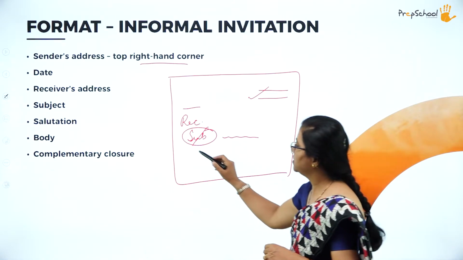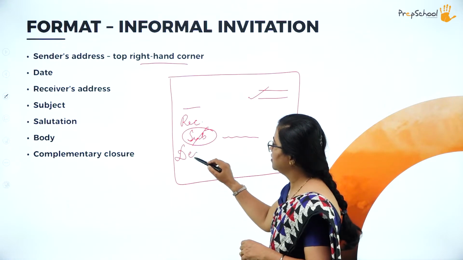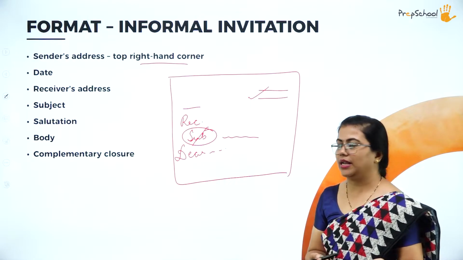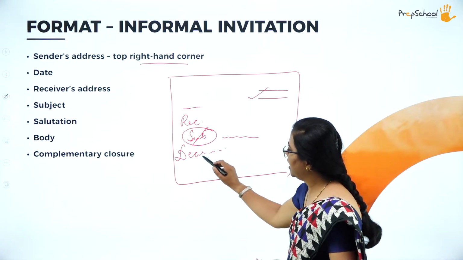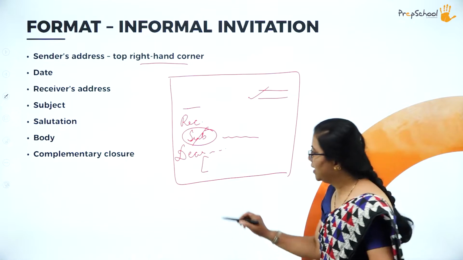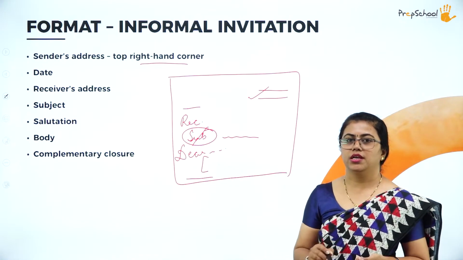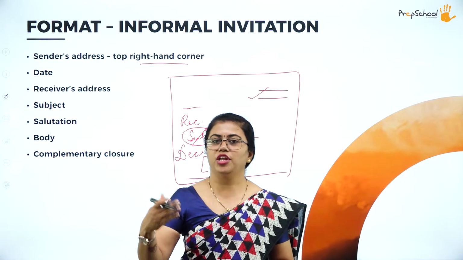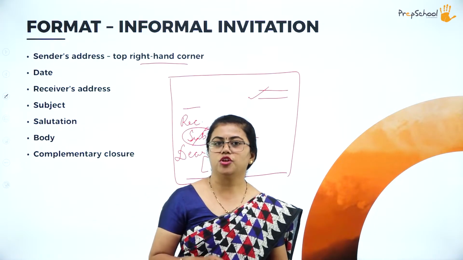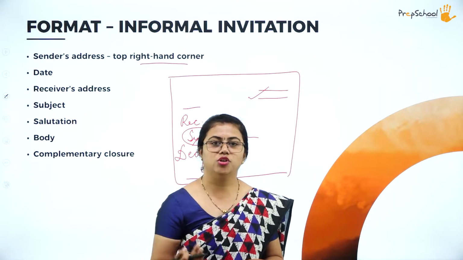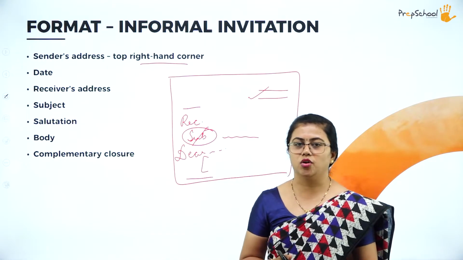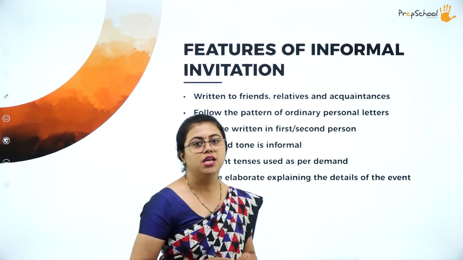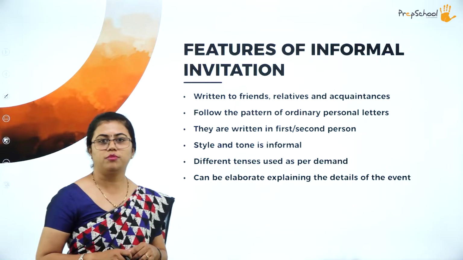Then comes the salutation: dear somebody, whoever you are talking about, dear papa, dear mummy, something like this. Then the actual content. Then comes the complimentary close, that is yours sincerely, yours faithfully, yours lovingly. Sincerely and faithfully are usually used for formal invitations or formal letters, but here you can use yours lovingly or something like that. So this is the format of an informal invitation. They are more or less similar to informal letters.